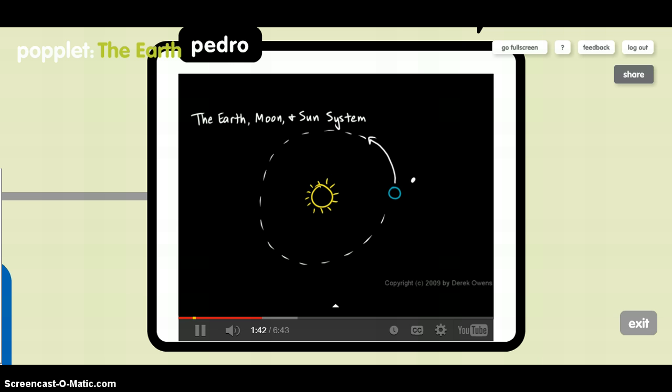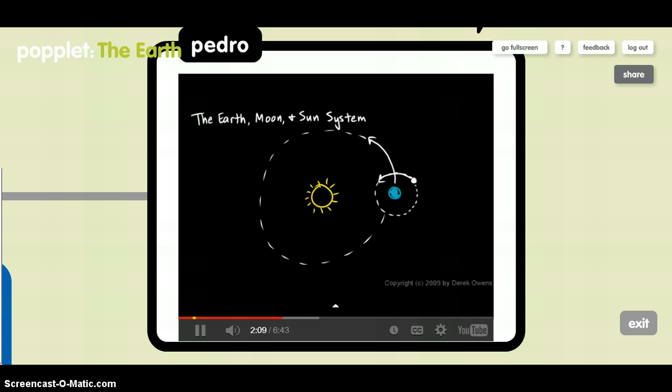And then the Moon, Earth's moon, is orbiting around the Earth. What diagrams like this capture is that the Earth orbits the Sun, and then the Moon orbits the Earth. So what actually happens is the Earth-Moon system itself is going around the Sun.